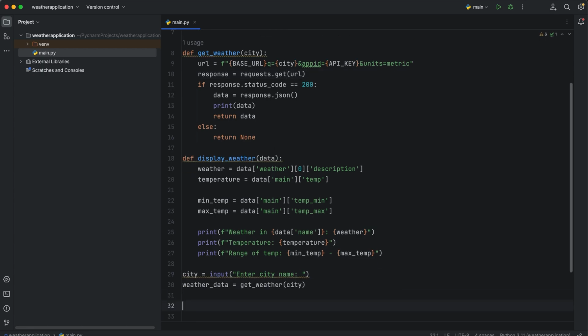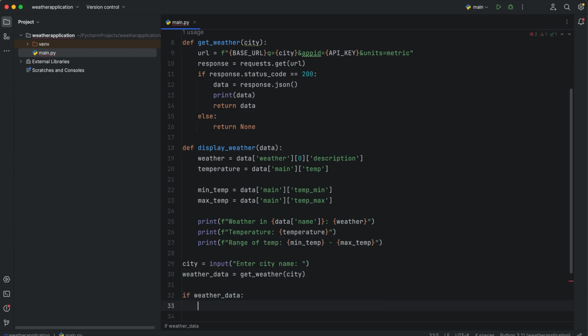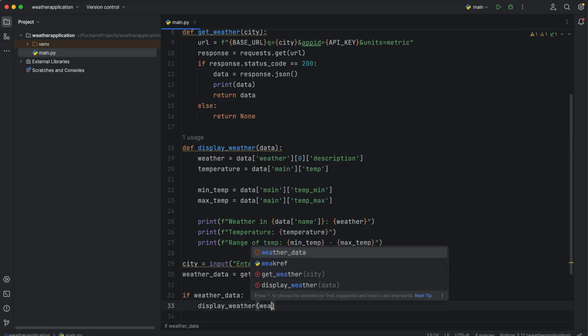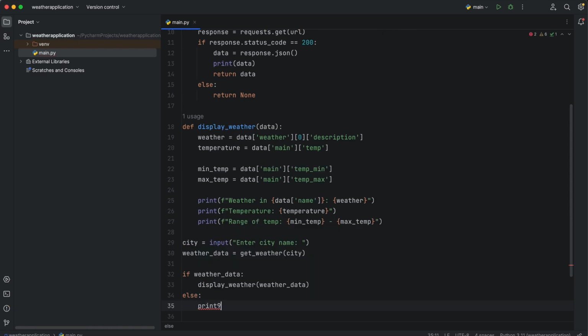With the return, if it's not None, that's why we created that None over there, we need to display the weather, passing the weather data. Else, we print city not found.